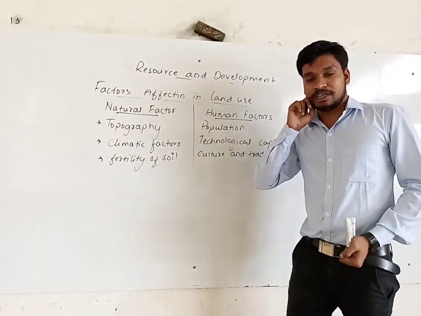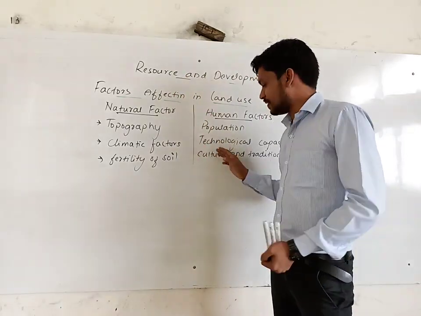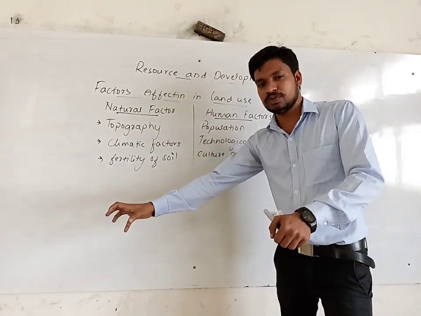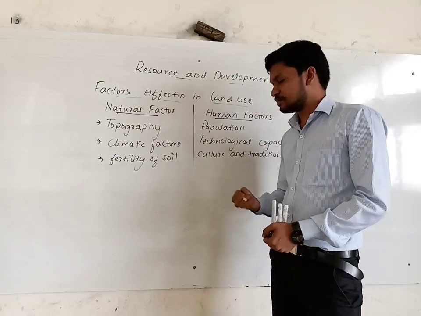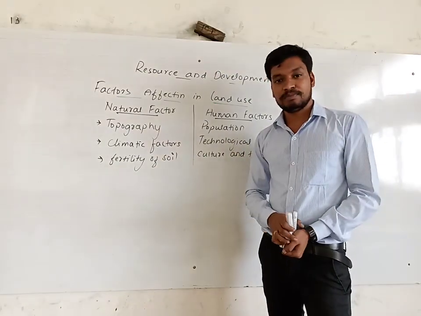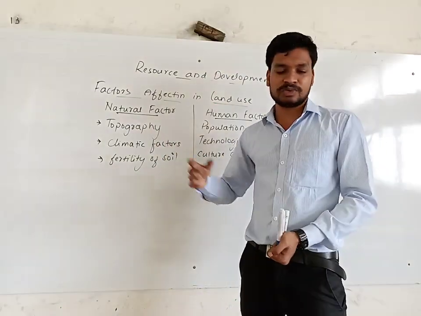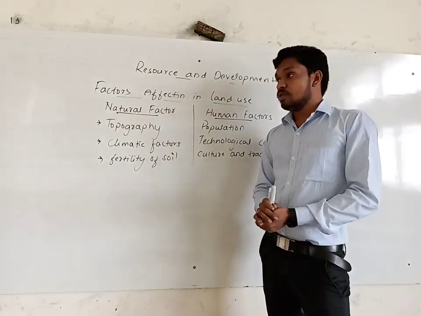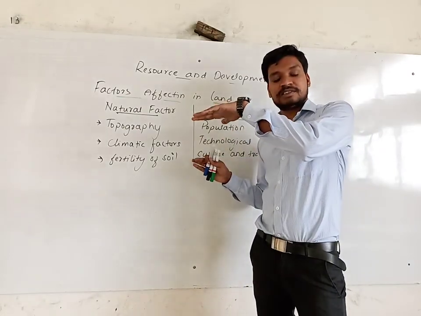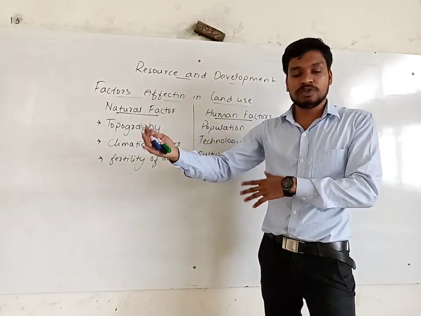We discussed resources earlier. When a thing becomes accessible by using technology, it's called a resource. That's what we discussed. Now, as the population and civilization increased, we got technology.